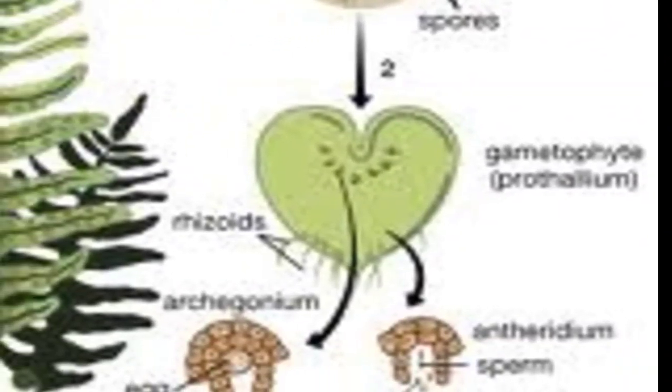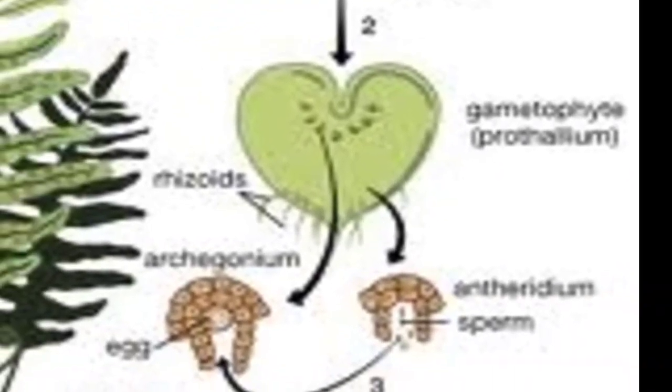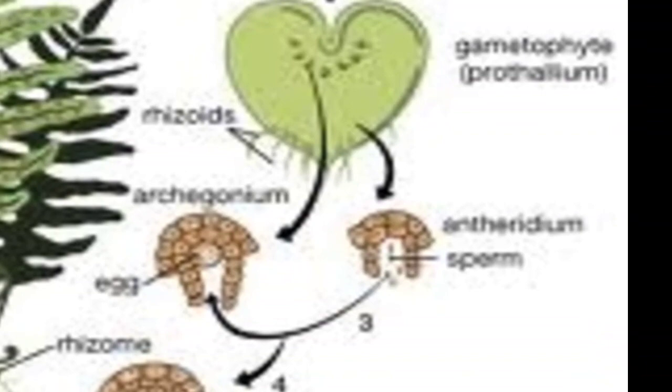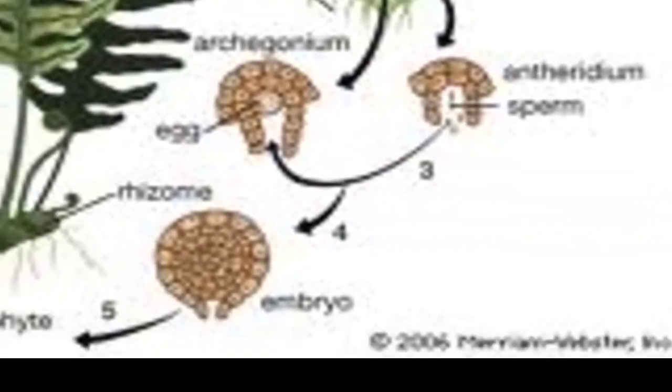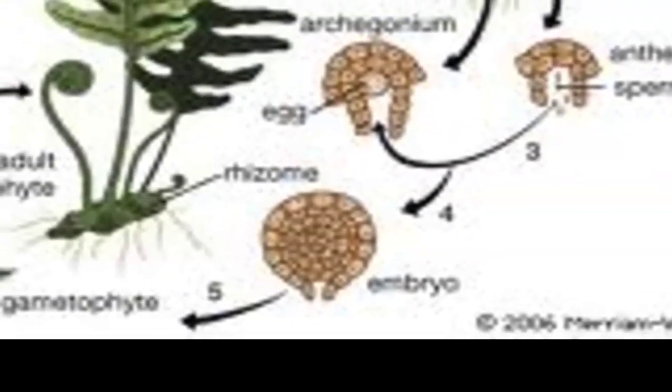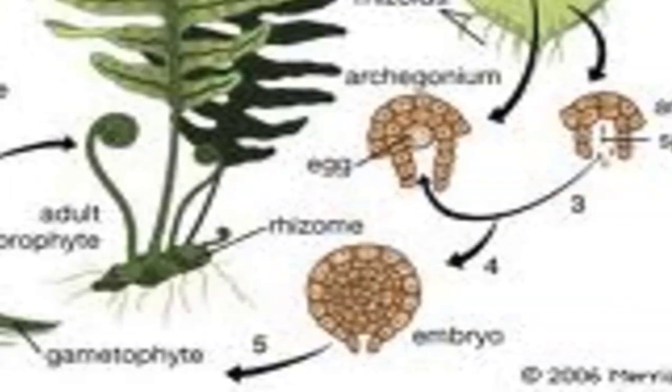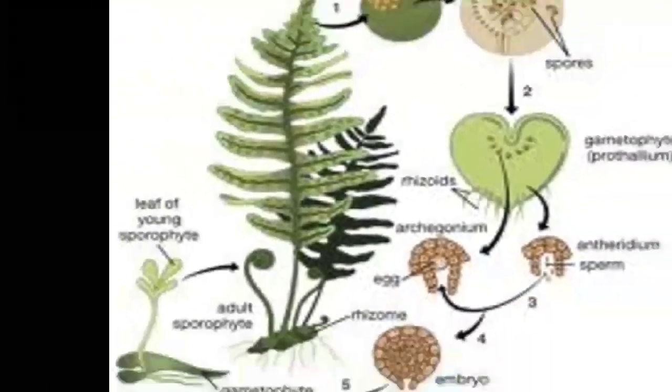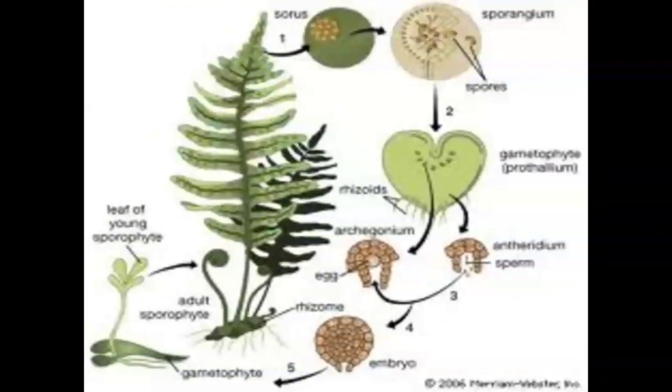Here are the spores, and this is the gametophyte or prothallus structure. Antheridia and archegonia are found here, and after fusion it forms an embryo that develops into a plant. This is the life cycle of the Dryopteris plant.